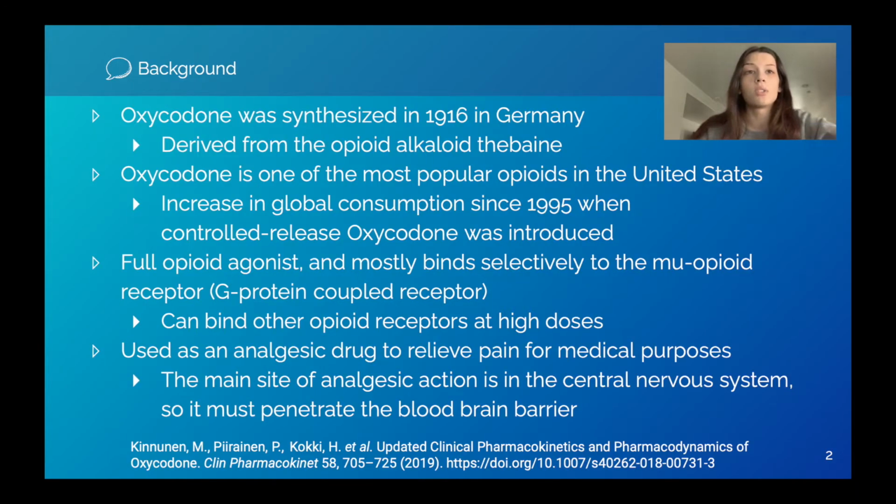So oxycodone was originally synthesized in Germany in 1916, where it was derived from the opioid alkaloid thebaine. Oxycodone consumption has steadily increased globally since the introduction of controlled-release oxycodone in 1995, and since then it has become one of the most popular opioids used in the U.S. currently. Today it is prescribed as an analgesic drug in medical settings, but it has high potential for abuse and misuse. Oxycodone must penetrate the blood-brain barrier because its main drug action is located in the central nervous system.